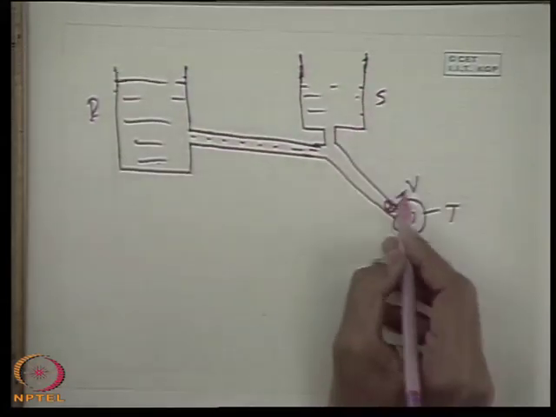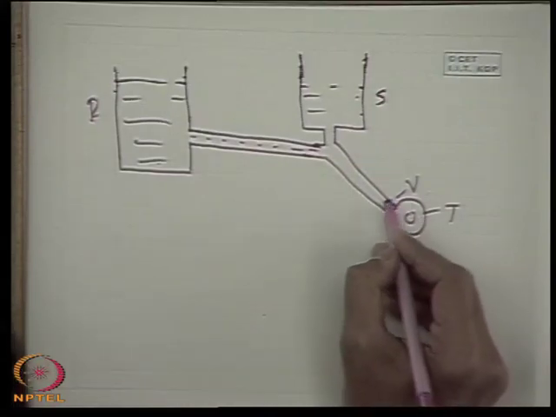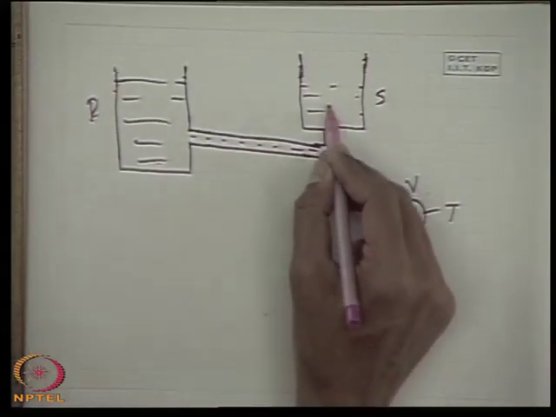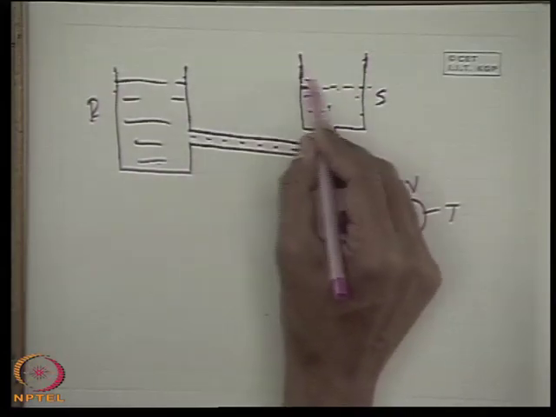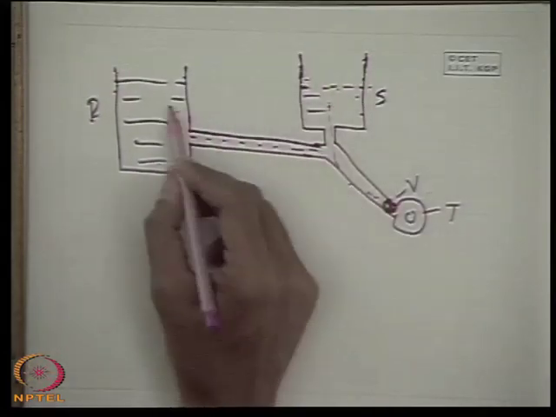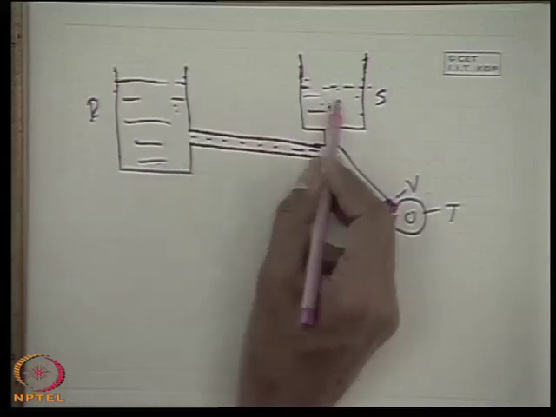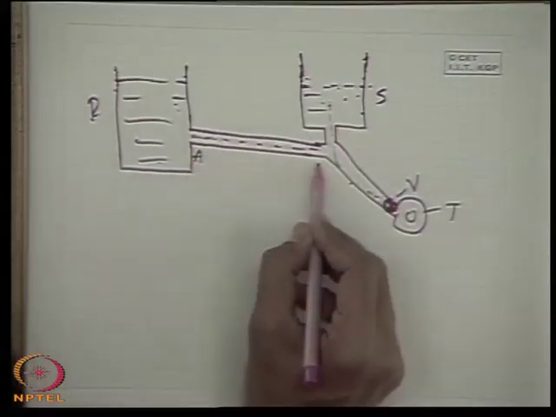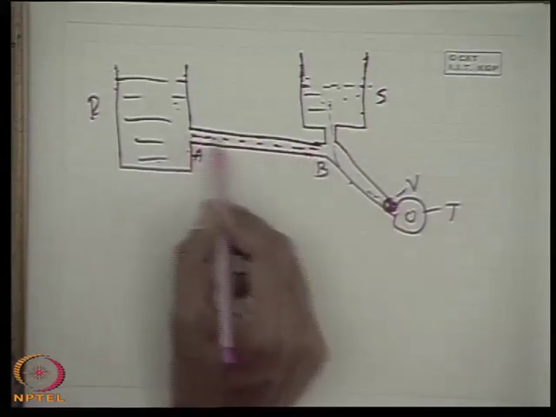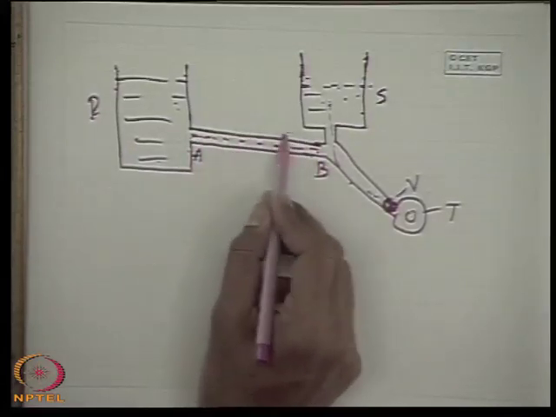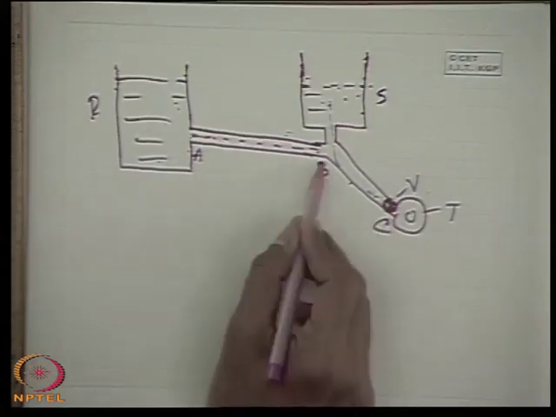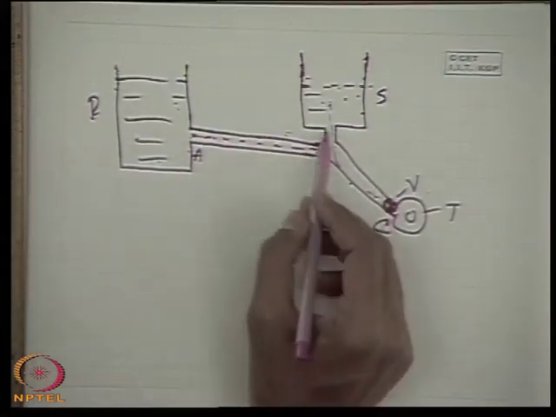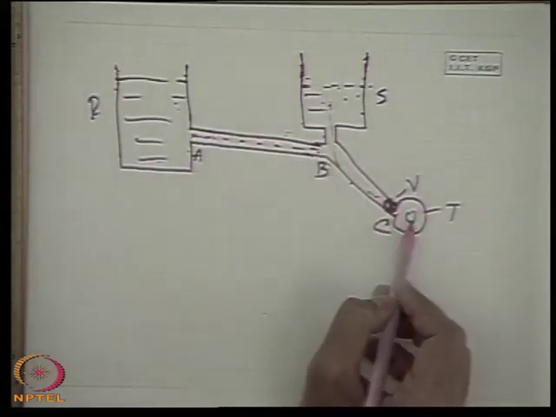So what happens when the load is reduced? This valve is suddenly closed. So surplus water goes to the surge tank, so that the head in the surge tank goes on increasing, which gives a decrease in the head, causing flow between reservoir and surge tank. So the water flow in this long part of the penstock, this pipeline A to B, is gradually decreased and doesn't face the water hammer problem. Whereas B to C, only the lesser part of this penstock, suffers the water hammer problem, for which the surge tank is placed very near to the turbine.